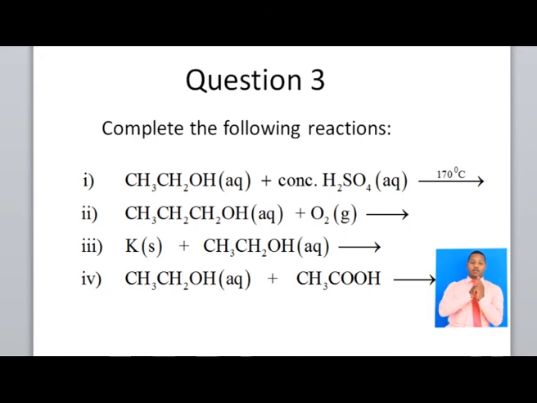We have ethanol reacting with concentrated sulfuric acid at a temperature of 170 degrees Celsius. We have the second one, CH3CH2CH2OH with oxygen. We have potassium reacting with CH3CH2OH. We also have a reaction with an acid called ethanoic acid. We are going to see about that one in the coming lesson. So let us go through those questions on the board together.